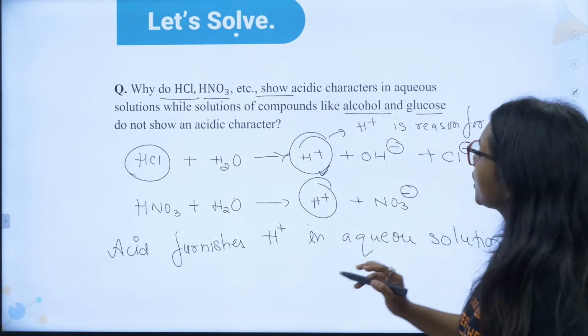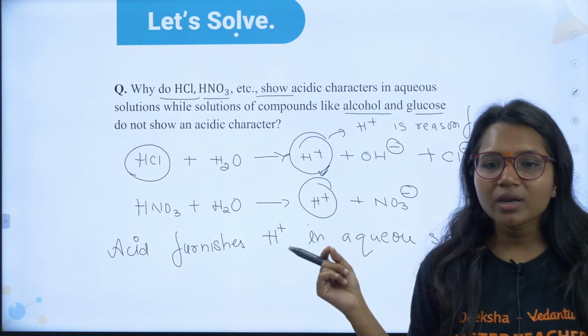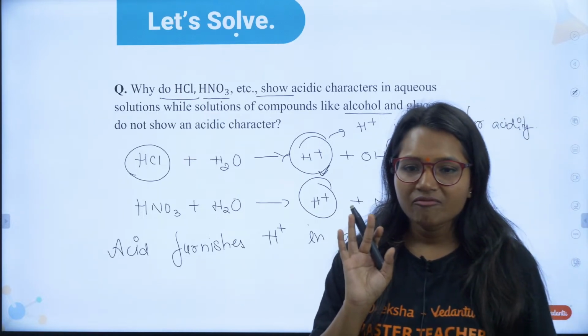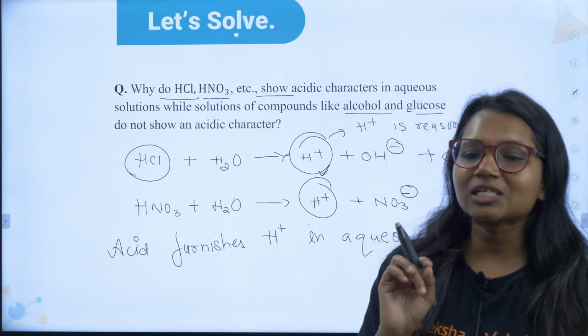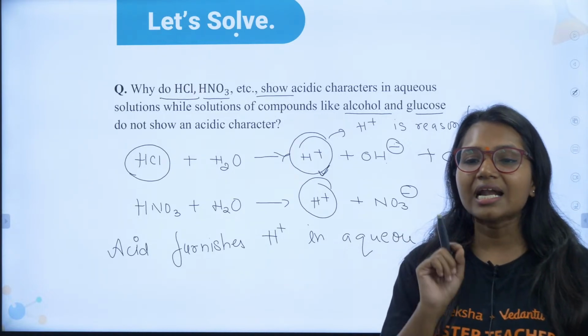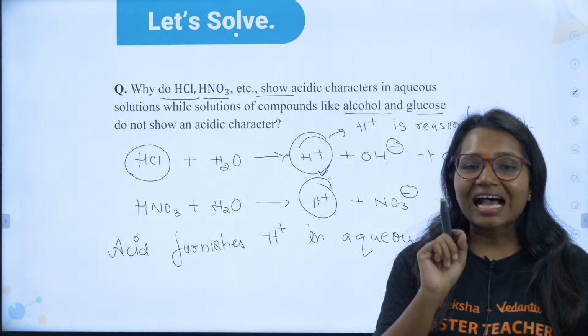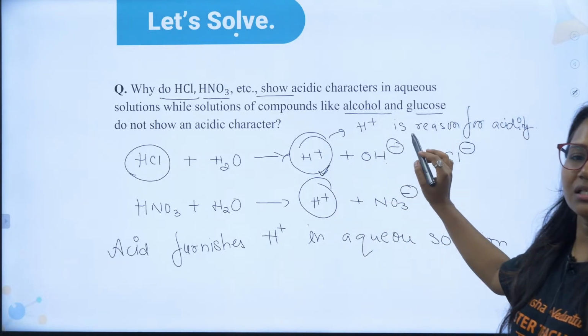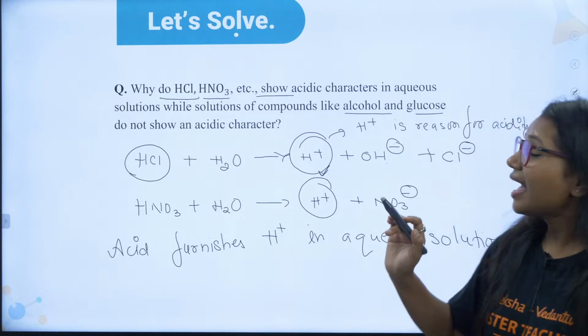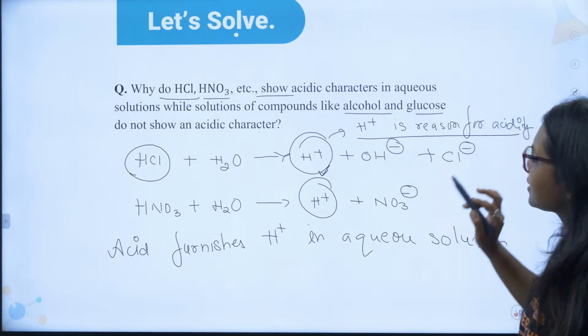Okay, fine. So, they give H plus only in water, in aqueous solution. Very, very good. Because HCl and HNO3 dissociate into ions in aqueous solution. Which ions? That you need to mention. Acidity is due to the H plus. H plus is the reason for acidity.